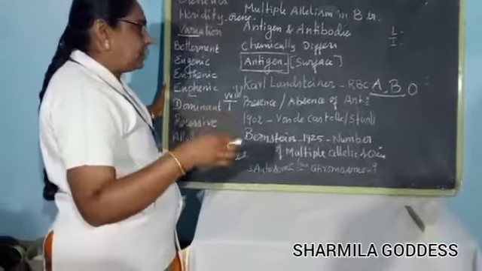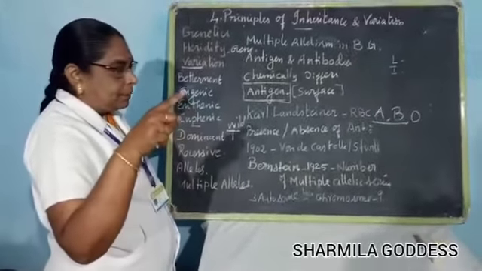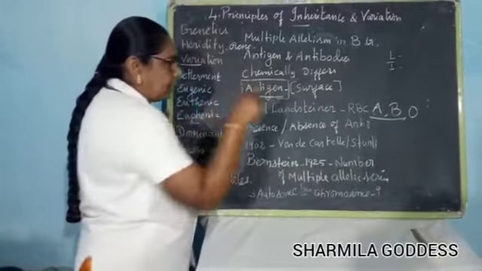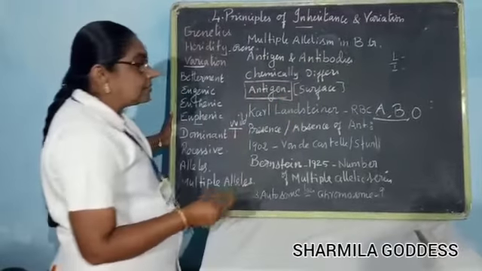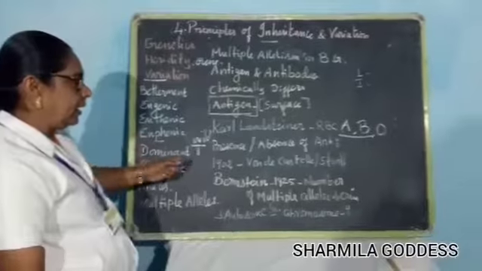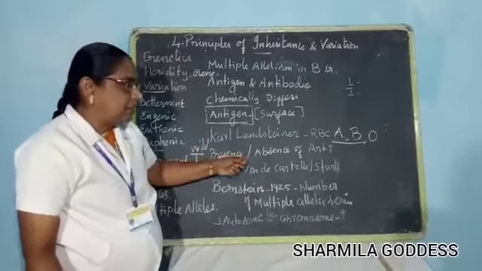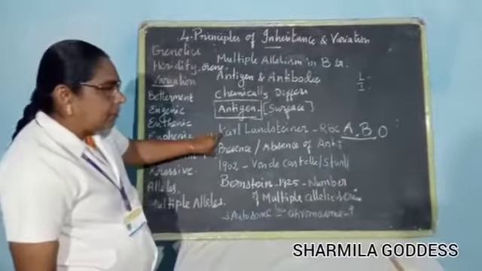So the presence and the absence of antigen determines the blood group. That is, the A, B and O groups are recognized by the presence or absence of antigen. It is a very, very important point.